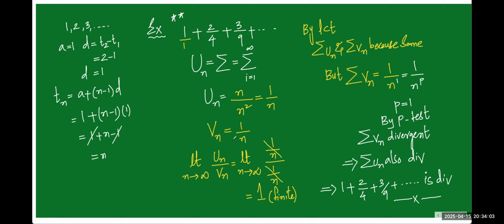After choosing the auxiliary series, we have to check this condition. Here, the satisfaction of this condition is very important. If your answer is infinite, we cannot move to the next step. The answer should be finite only. Then we have to write the statement. Whichever test you are using, write the statement of that test here. Summation un and summation vn behave the same, but summation vn is what I said, a helping test. This is working as a nurse. This test will be working as a nurse.